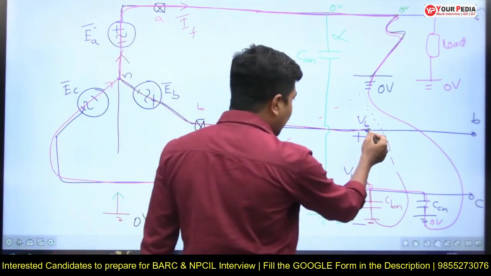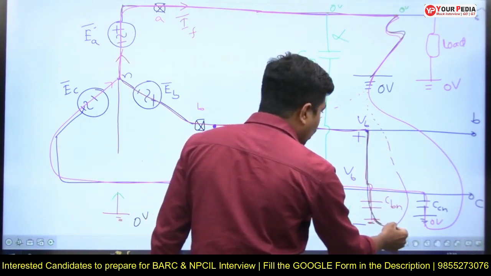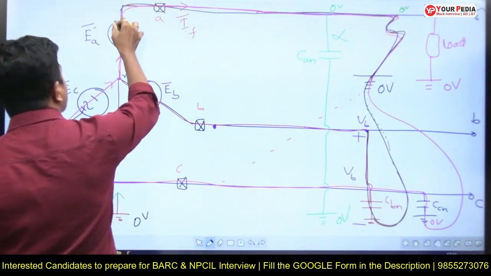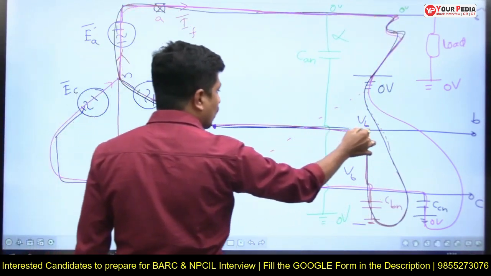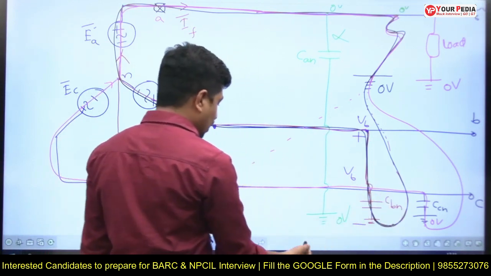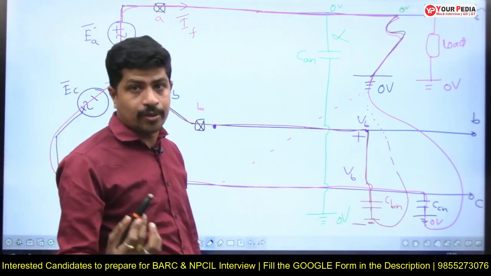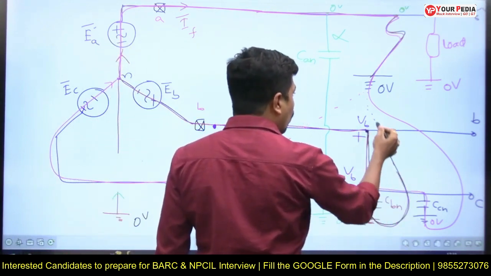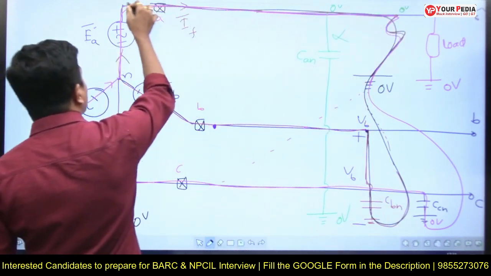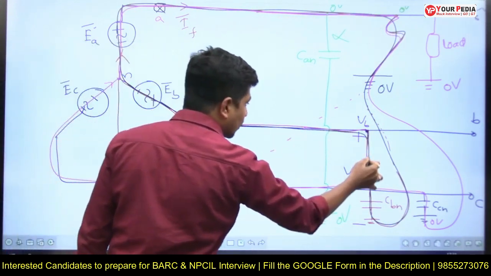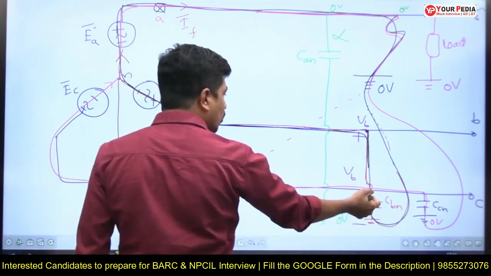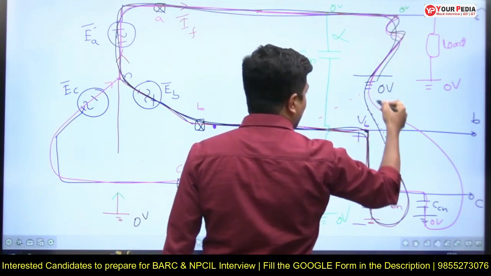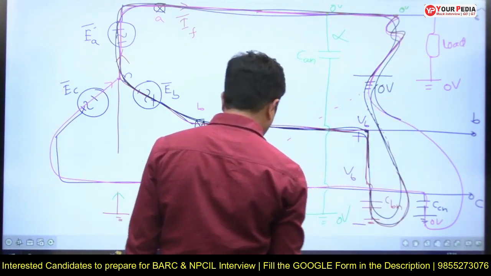Now what I do is, I start here, this is ground, through this ground, this way I can make a closed path. Observe it very carefully, please, otherwise you will commit a mistake in the interview. I want VB, sir. Okay, come to this point. For that I am writing a closed path. This is my closed path, right? Or this way also you can move. Yes, you have to make a closed path. That's all.